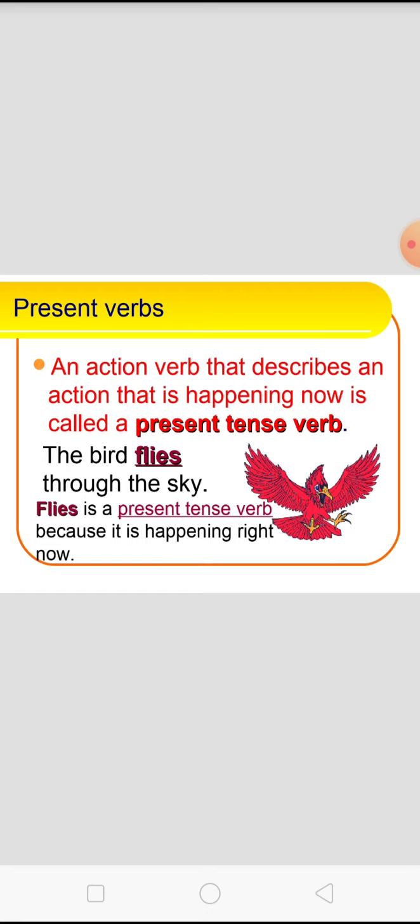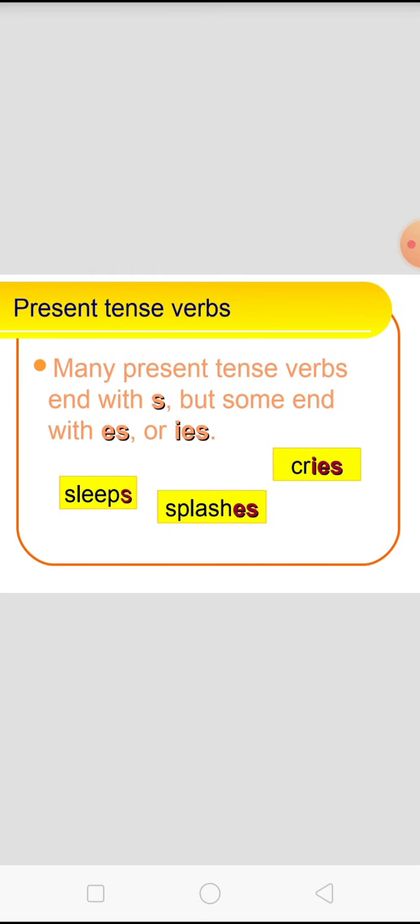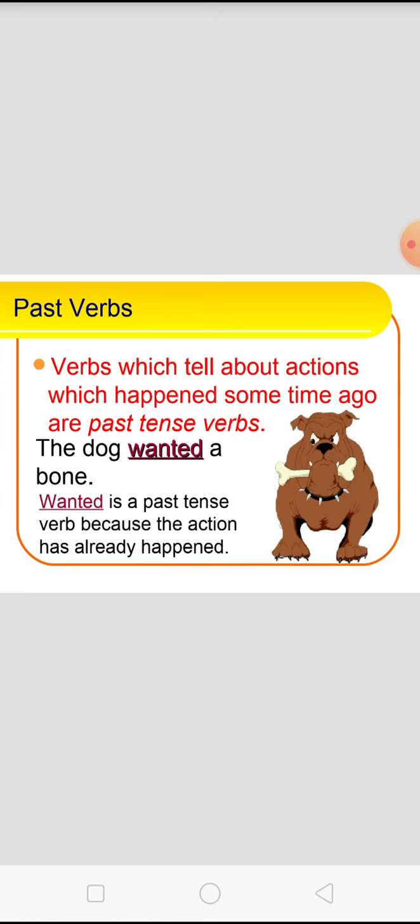Present verbs. An action verb that describes an action that is happening now is called a present tense verb. The bird flies through the sky. Flies is the present tense verb because it is happening right now. Many present tense verbs end with s, but some end with es or ies, such as sleeps, splashes, cries.